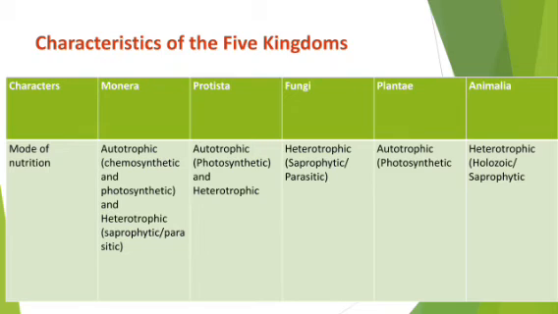Then some bacteria can show photosynthesis. They can prepare their own food in the presence of sunlight, like plants. Some may use chemicals for their food synthesis. Then some may be parasitic in nature, that means some bacteria may live in the body of animals, plants, anywhere, and they can extract their food.